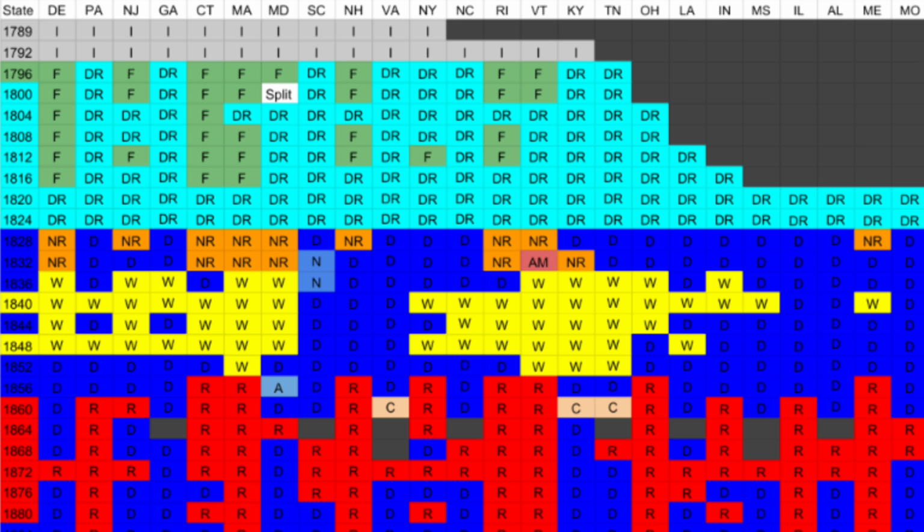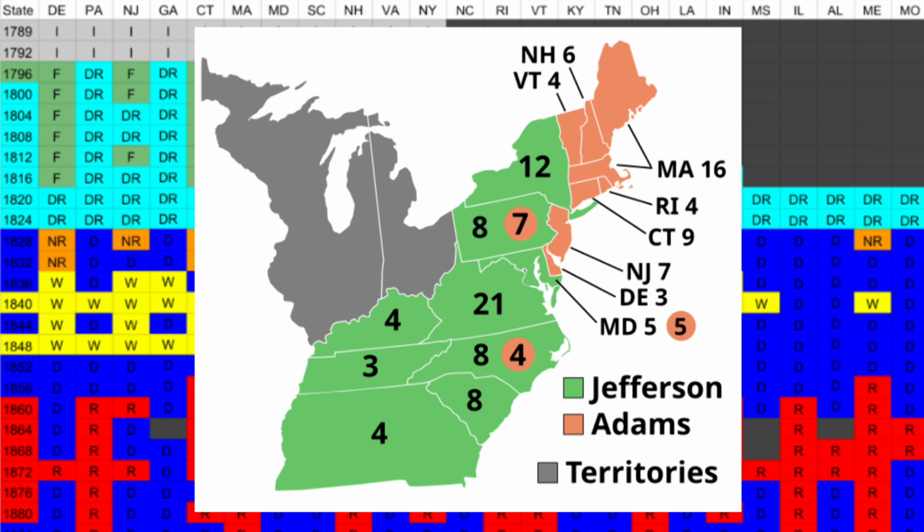The one state that did do that was Maryland, which supported the Federalists in 1796, was evenly split in 1800, and voted Democratic-Republican from there on. It is important to note that in these early years, the Electoral College didn't really work the way it does today, and sometimes states would give electoral votes to multiple different candidates. You can see this by these circles on the map of the election of 1800.